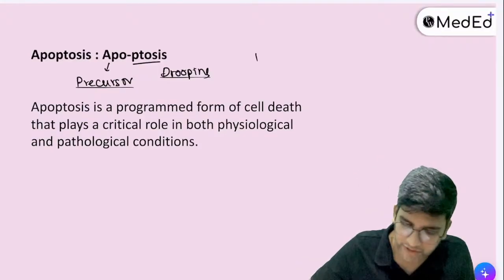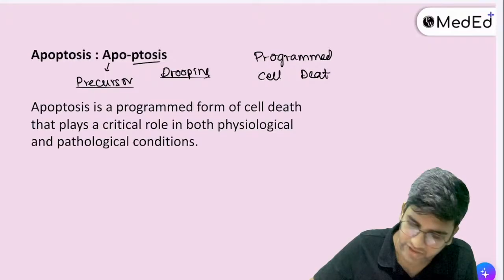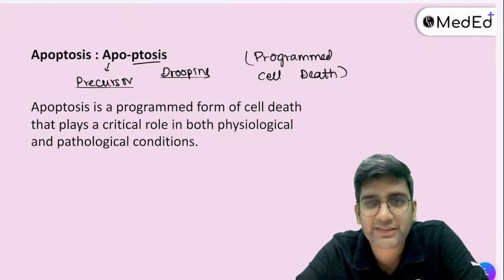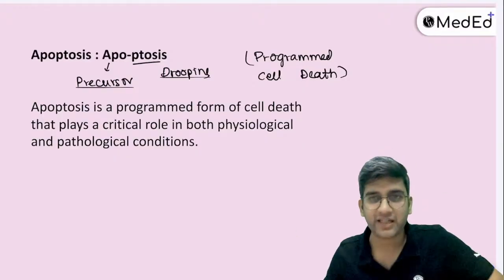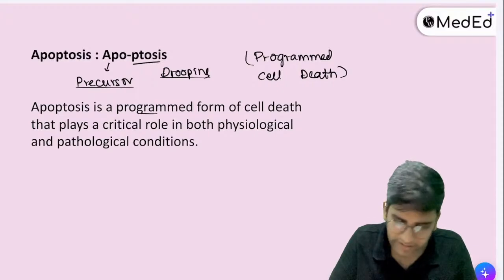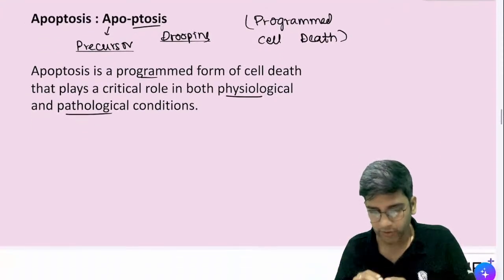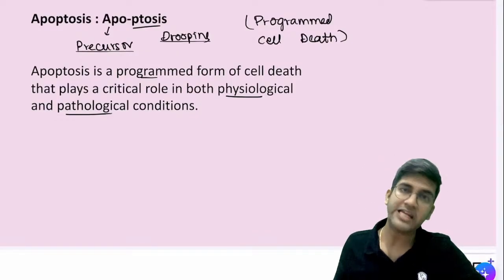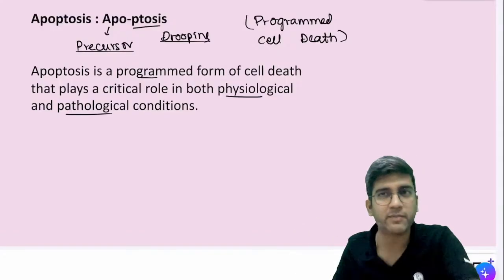Okay, perfect. So it's a programmed cell death. It's completely programmed and follows everything step by step, and we call it programmed cell death. This is just a tiny definition if you want to start with for an essay question. This is exactly from Robbins. It's a programmed cell death that plays a critical role in both physiological and pathological processes, right? We'll look at why both physiological and pathological here, and why only pathological in necrosis, once we complete apoptosis, and we can tabulate the differences. That can come as a 5-mark question for you.